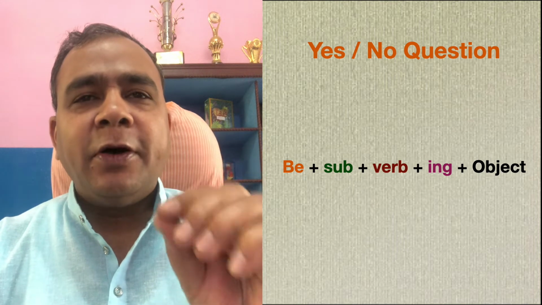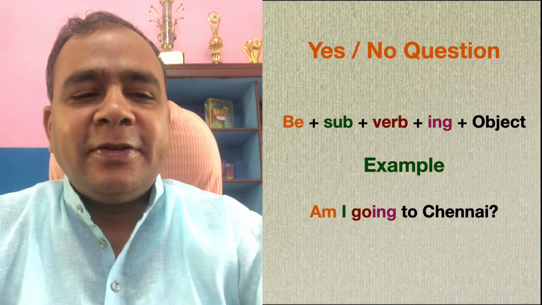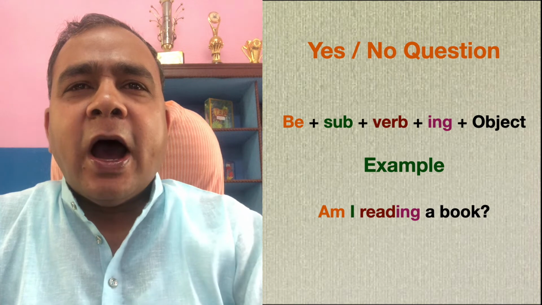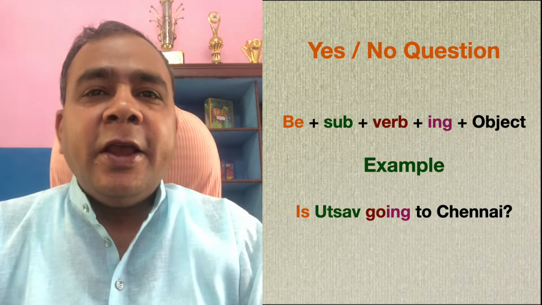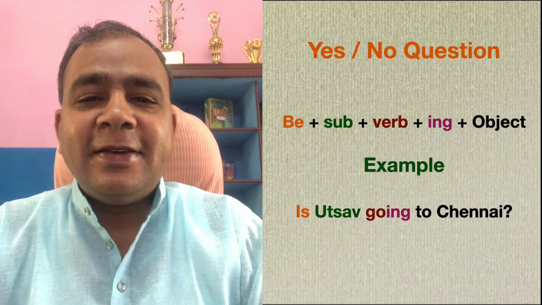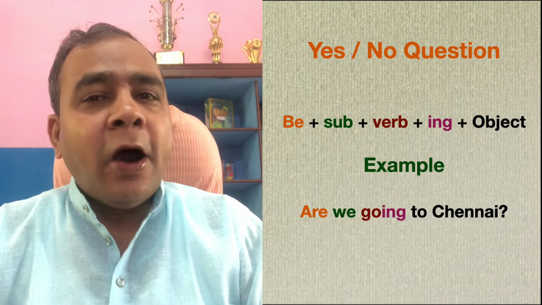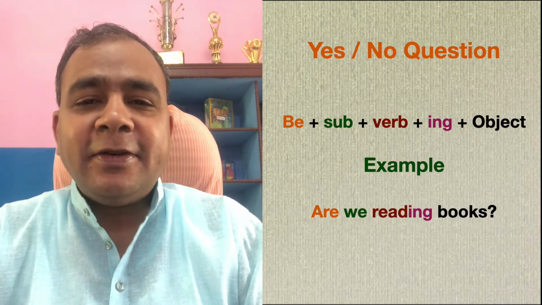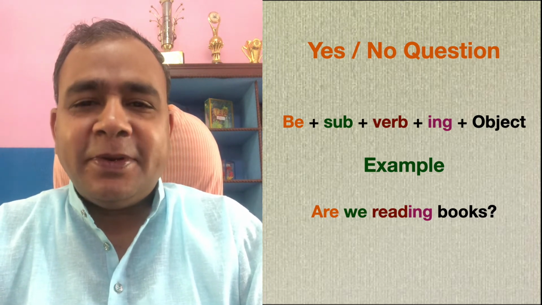Just shift the be verb in the front. Am I going to Chennai? Am I reading a book? Is Utsav going to Chennai? Is he reading a book? Are we going to Chennai? Are we reading a book? So, it's very, very simple.